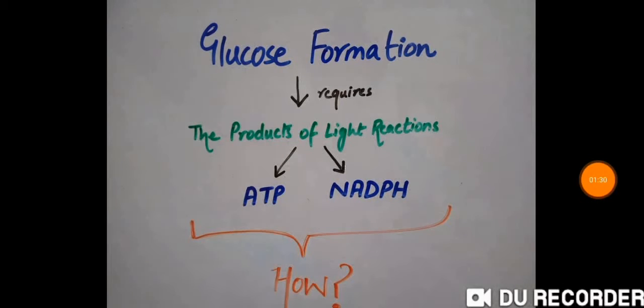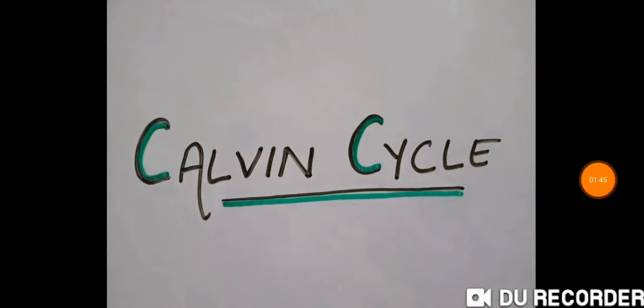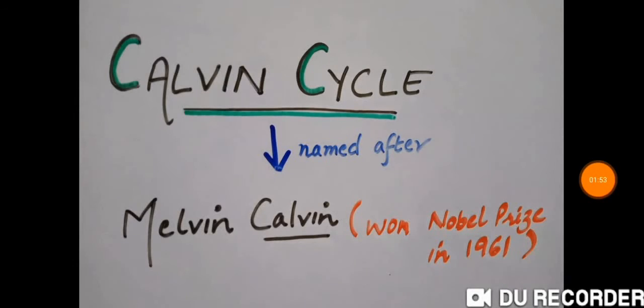During the dark reactions, the chemical energy of ATP and NADPH, which are produced during the light reactions, is utilized to reduce carbon dioxide into glucose. The light independent reactions occur through a cycle of reactions known as the Calvin cycle. The Calvin cycle is named after Melvin Calvin, who won a Nobel Prize in 1961 for his work on the details of photosynthesis. Calvin and his colleagues did the work at the University of California, Berkeley.